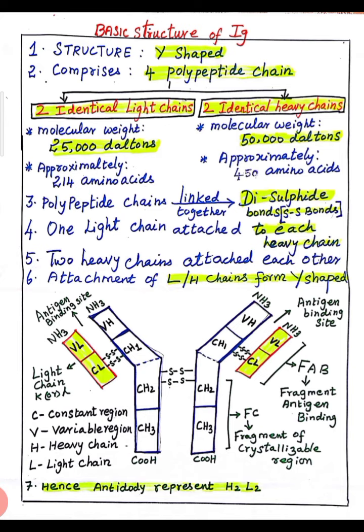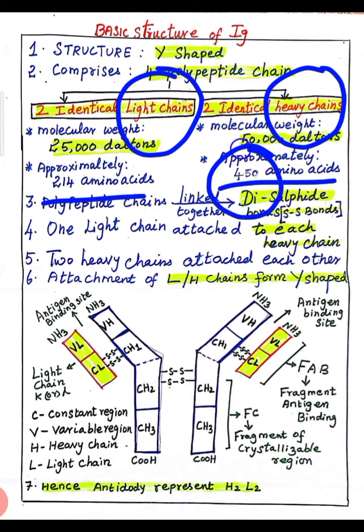The light chain has approximately 214 amino acids, and the heavy chain approximately 450 amino acids.